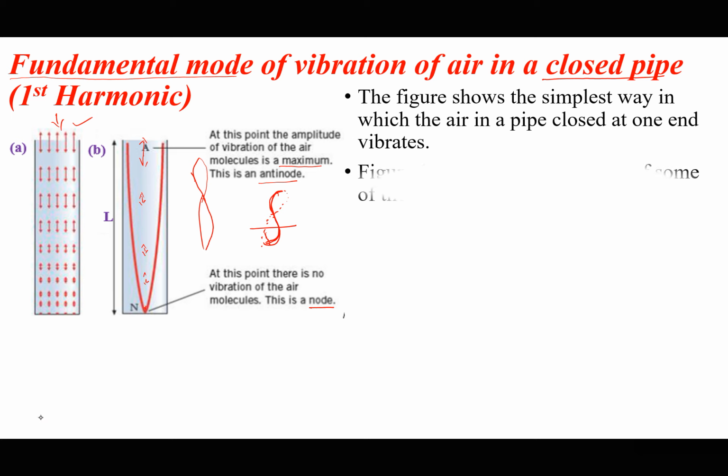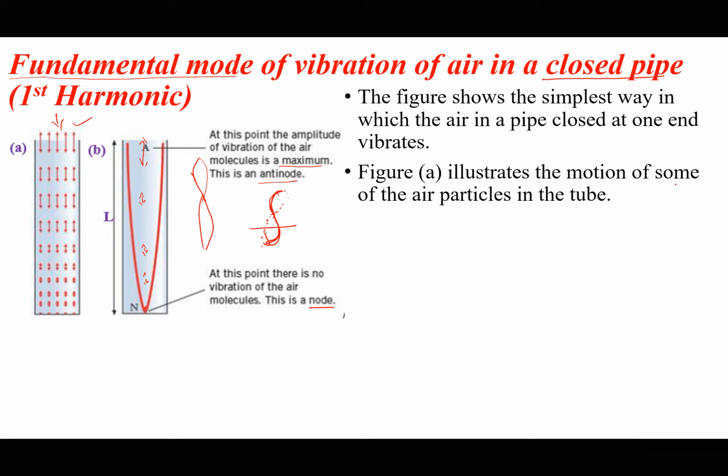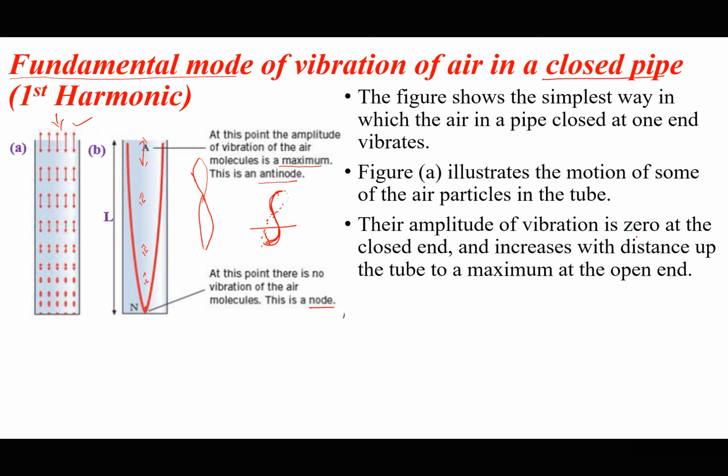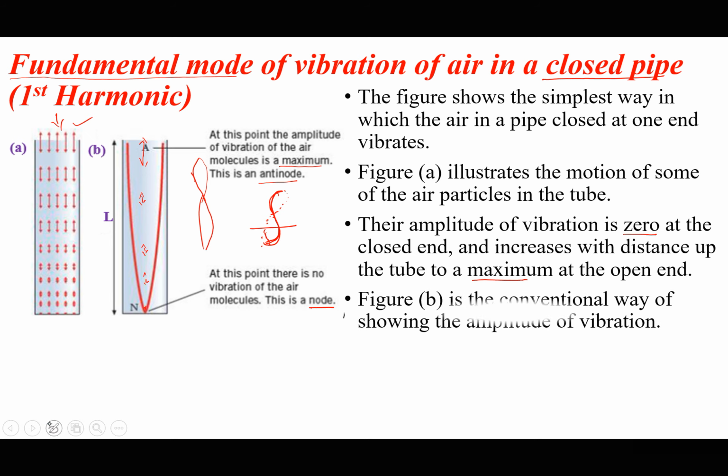Figure A shows how the particles vibrate. It illustrates the motion of some of the air particles in the tube, and their amplitude. As I've indicated, the amplitude of vibration is zero at the closed end, and it increases with the distance up the tube to a maximum at the open end. So the length of these lines shows how the amplitude changes, and it is maximum at the open end. Then figure B is what we use for convenience. Figure B is just the conventional way of showing the amplitude of vibration.